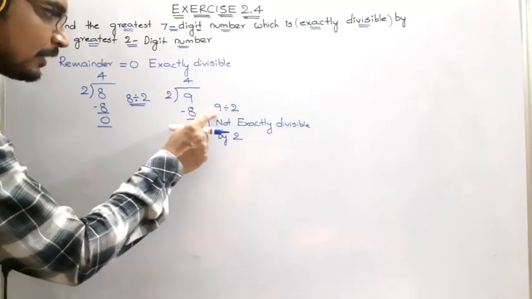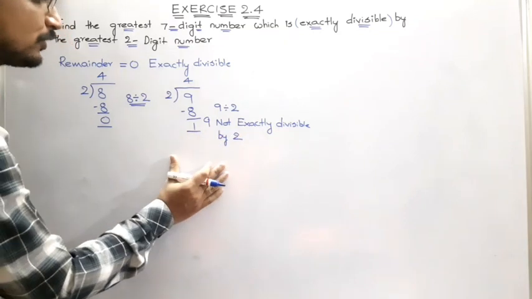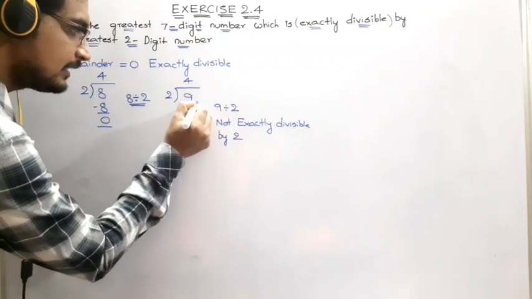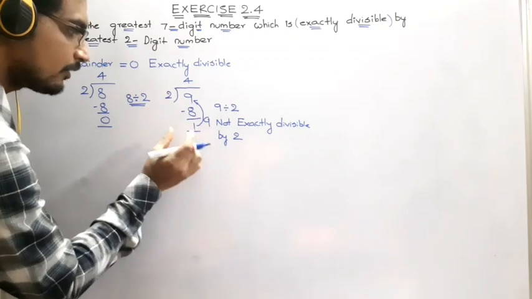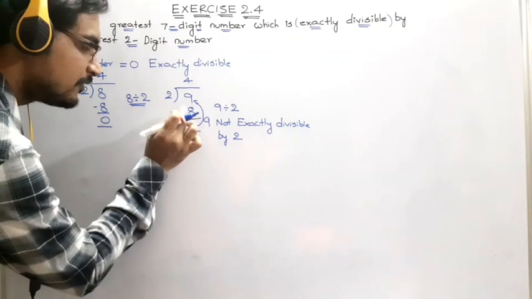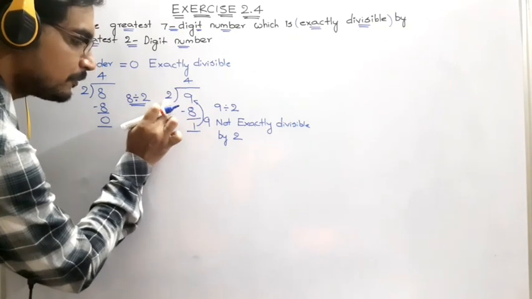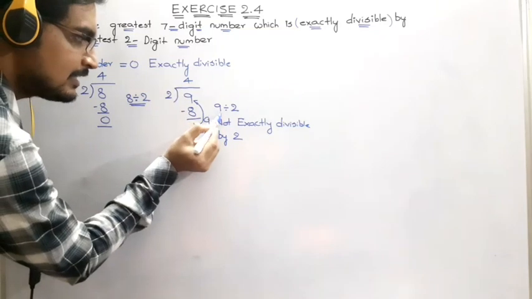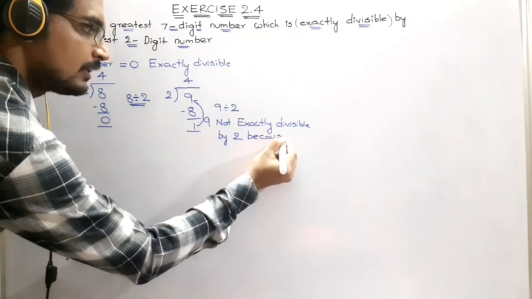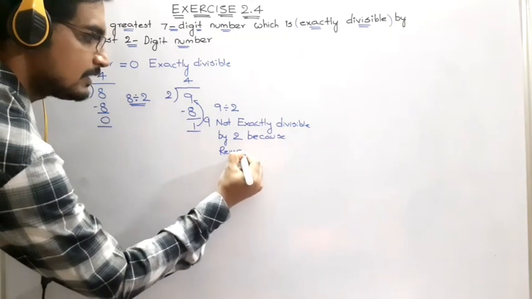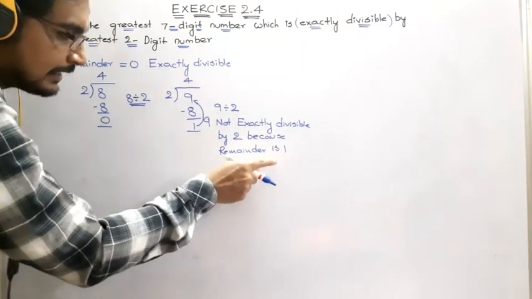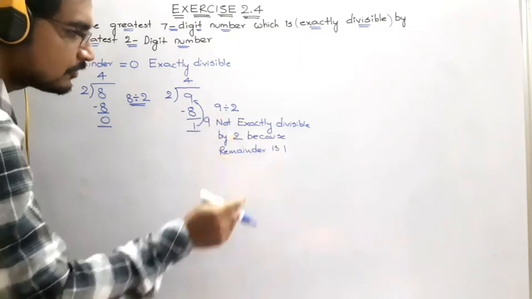When I was explaining the related question, probably the fourth question of this exercise, in order to make this number exactly divisible, what we have to do is deal with this extra remainder which is objecting to the dividend being exactly divisible. Look, I am going slowly. This one is the extra number which is objecting to 9 being divisible by 2. Hope you are clear. Here 9 is not exactly divisible by 2 because the remainder is 1 and not 0.